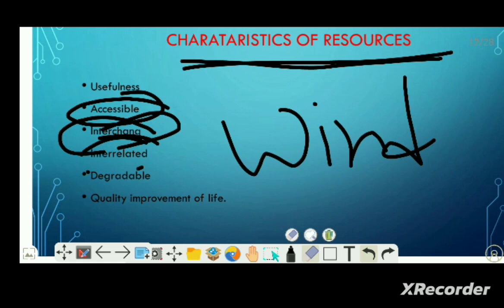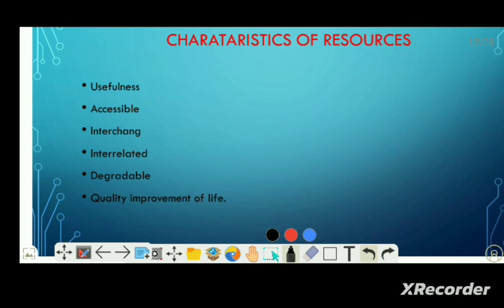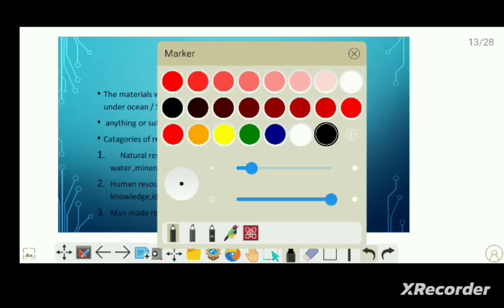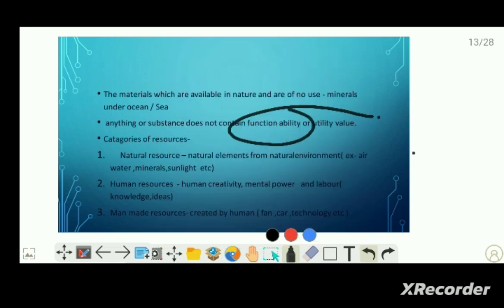Now move to one thing, that is the neutral substance. Neutral stuff means anything or substance that does not contain function and utility value. That means a substance that has no functional ability and utility is considered neutral stuff.